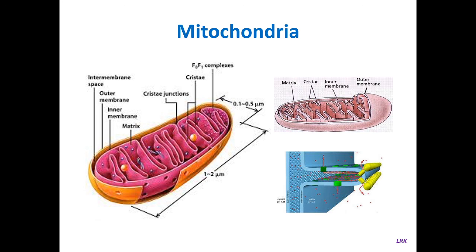The headpiece is 75 to 100 angstroms in diameter, and the stalk is about 50 angstroms in length. So this is the structure of mitochondria. You can see here clearly these are the F0, F1 particles on cristae.